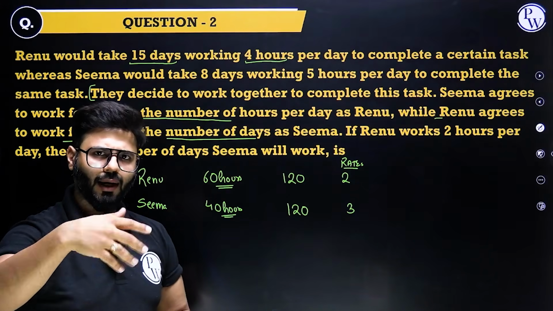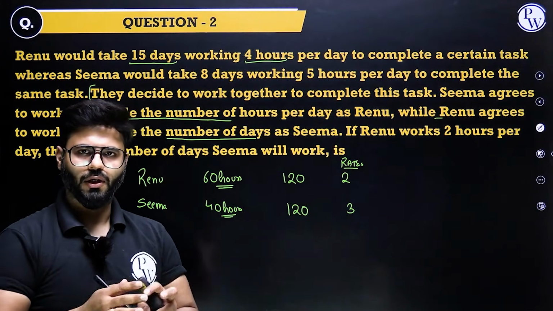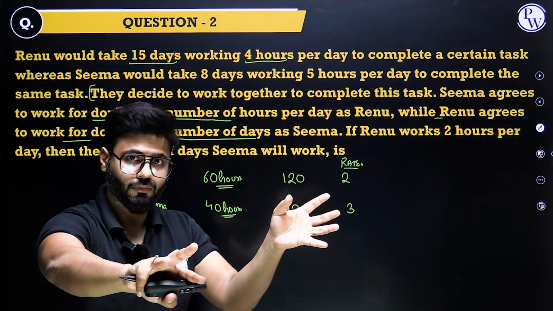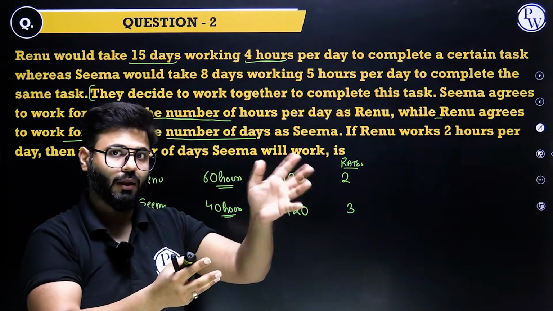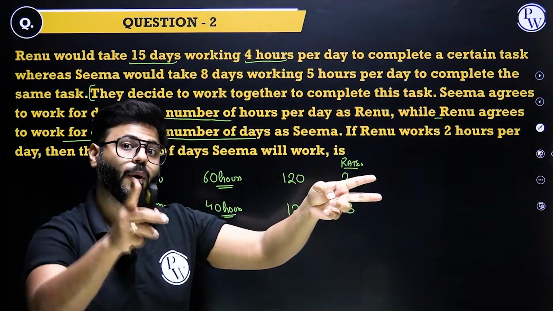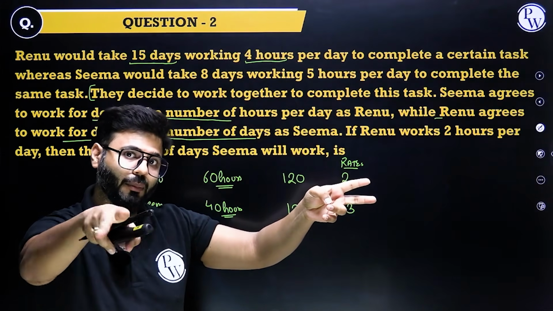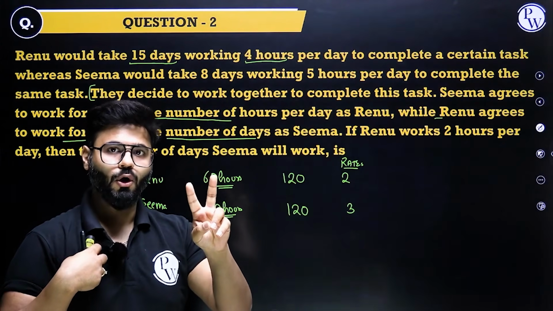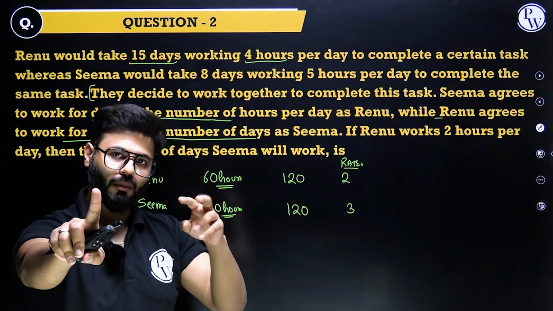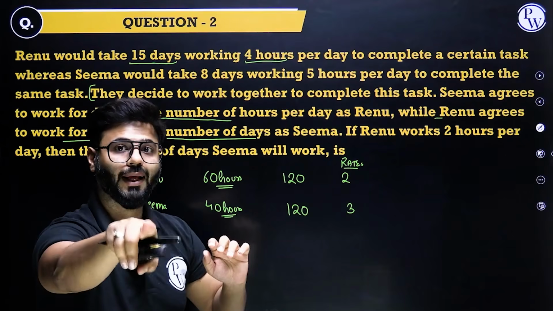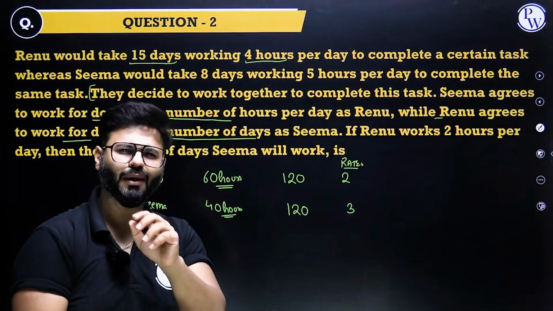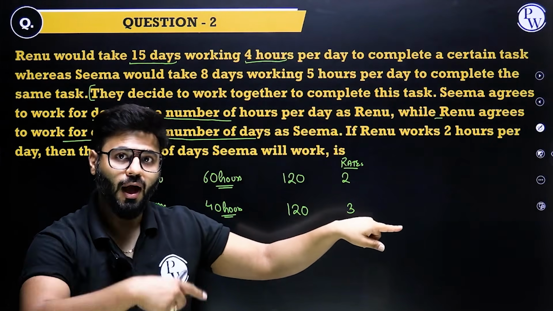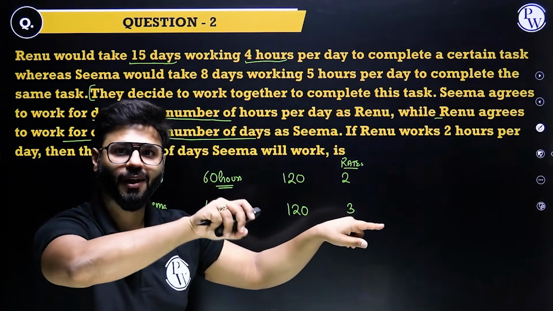So isn't that ultimately we both are taking the same time? See, I came for double the number of days, but you work for double the number of hours. Balancing it out. I came for double the number of days, twice more time, but in an individual day, you are taking double the number of hours, balancing it out. So whether I come for 5 days and work for 2 hours, or you come for 10 days and work for 1 hour, mine also 5 into 2, 10, yours also 10 into 1, 10. Ultimately the same number of hours. That's what they were trying to tell us, right? One person doubles the time using the days. Other person balances out using the number of hours.